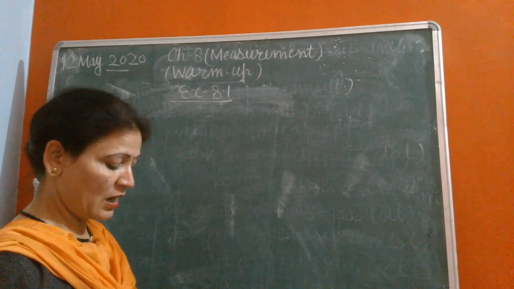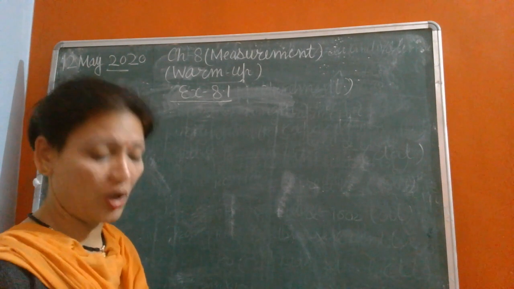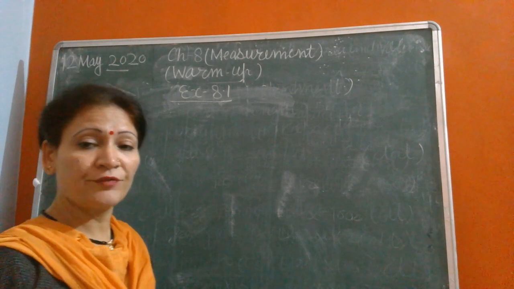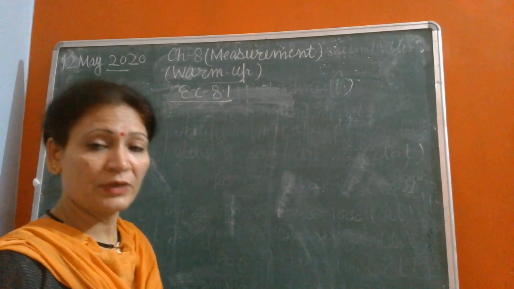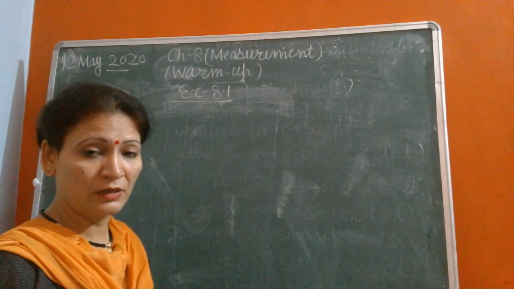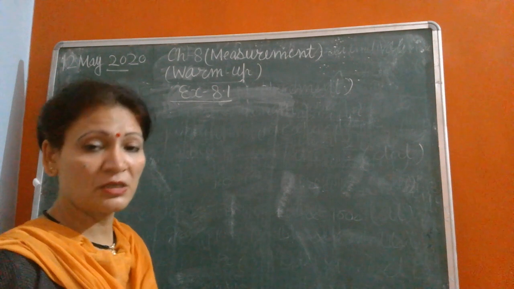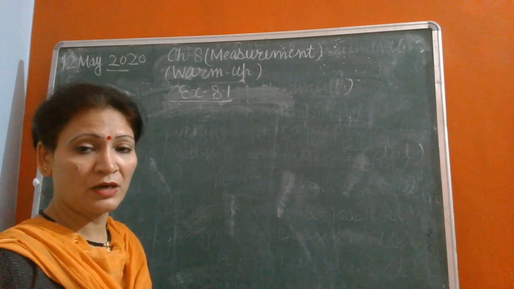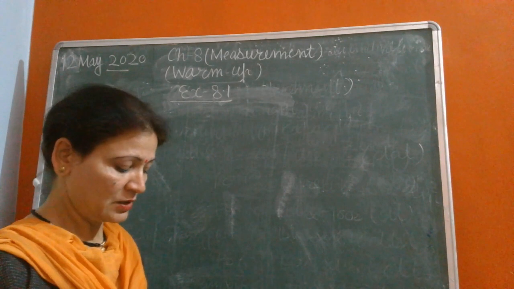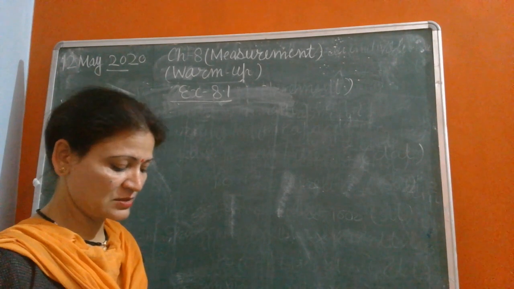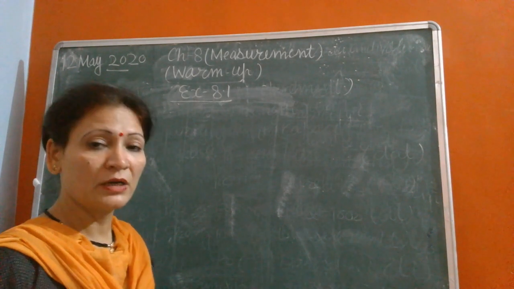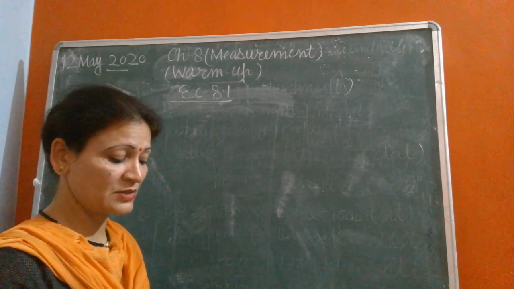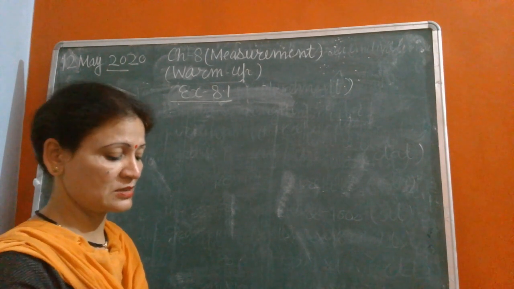Metric measures are measured in units of 10, 100 and 1000; these are the metric measurements. Second, the metric system is based on the decimal system.